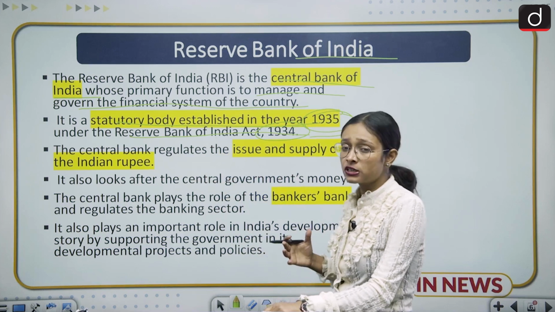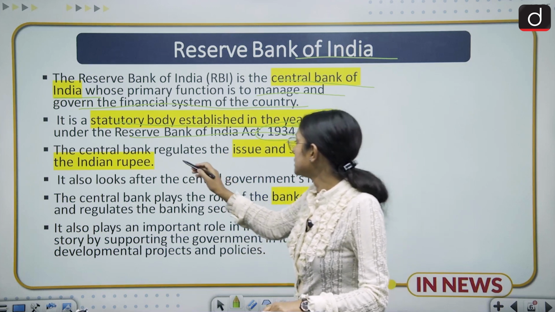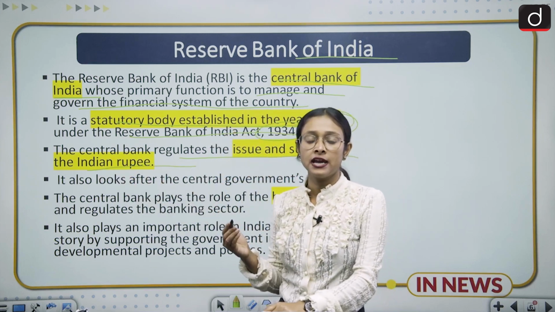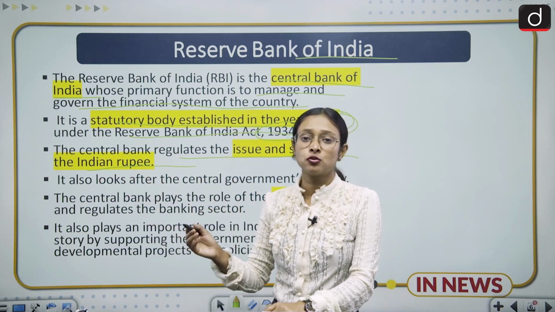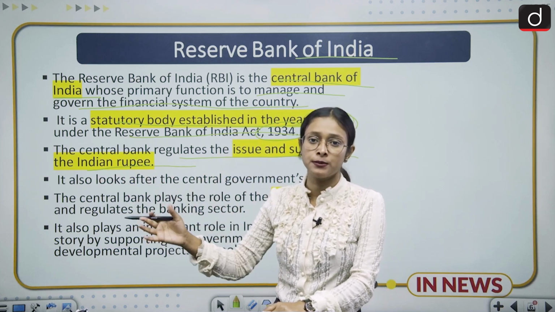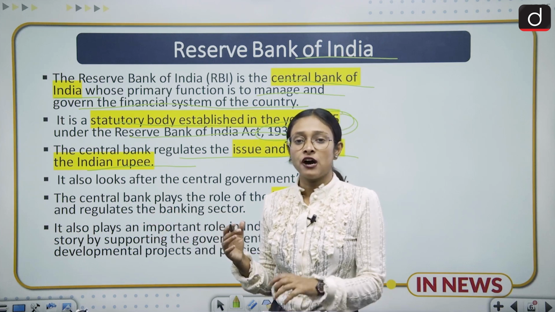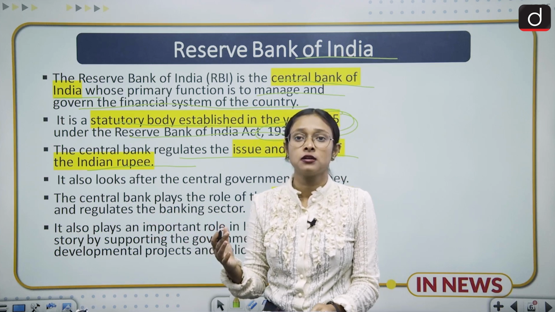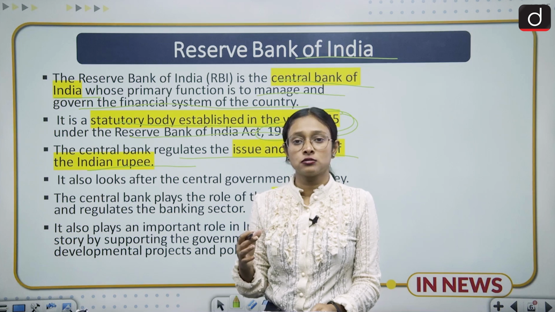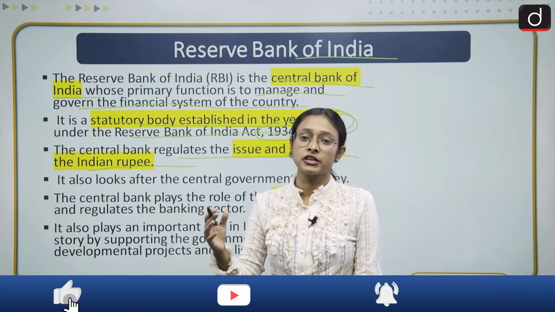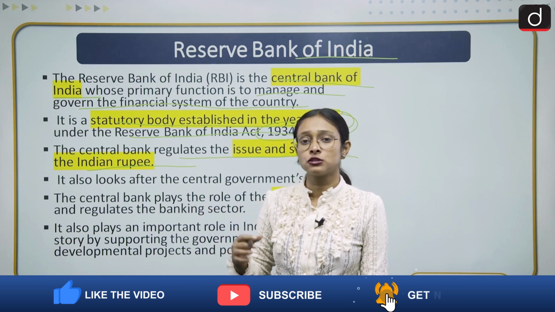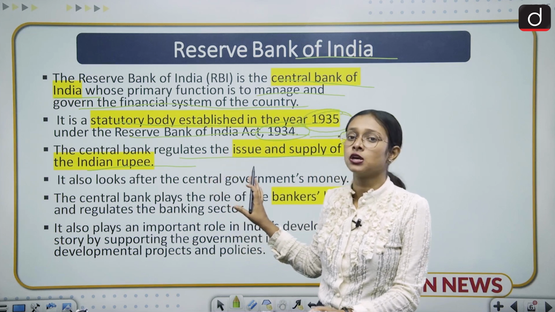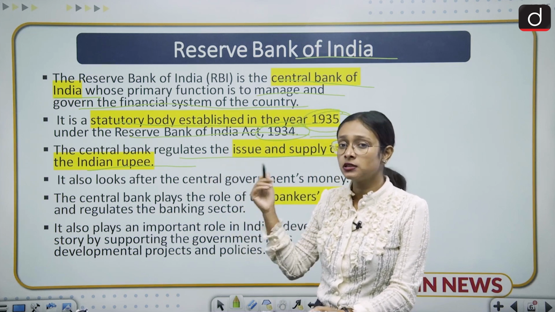And what is its main function? It regulates the issue and supply of the Indian rupee. Recently we have seen that the RBI has withdrawn rupees 2000 notes. So who has done this? The authority is RBI. In 2016, we saw demonetization, and after demonetization the rupees 500 and 1000 notes were withdrawn, and after that rupees 2000 notes were issued. So who has issued this note? RBI has issued this note. So it is the authority to issue and supply the currency.